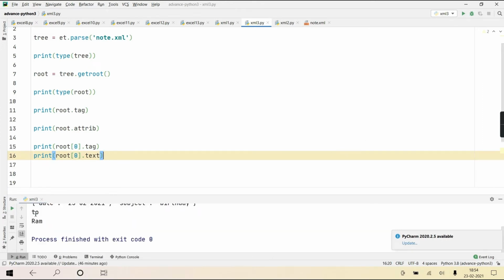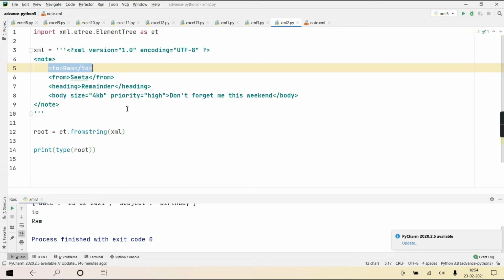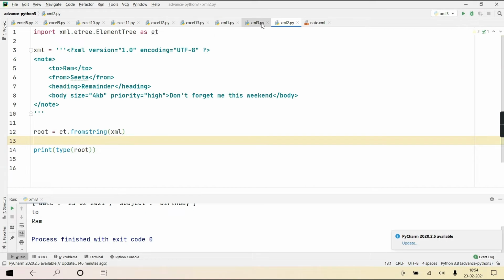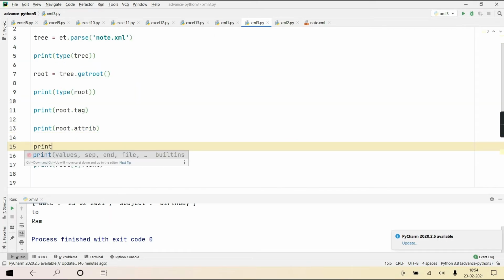Print and see, is it printing 2 and Ram? Because root's 0th element is an element, but inside the root element there are many other child elements. So root of 0 actually represents whom? 2, which is also an element of J. Again, if you want to print the type of root of 0, you'll come to know.